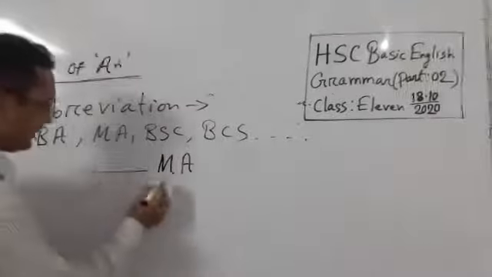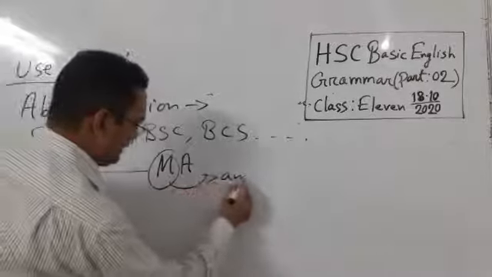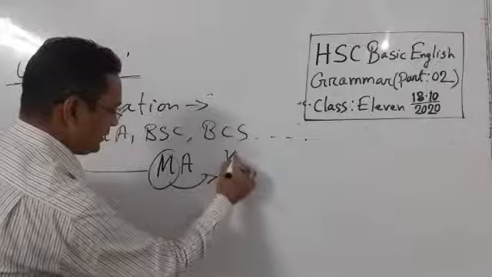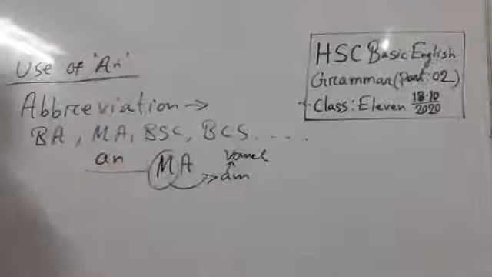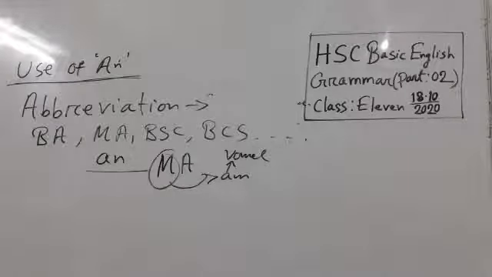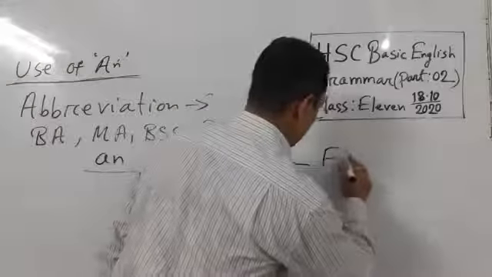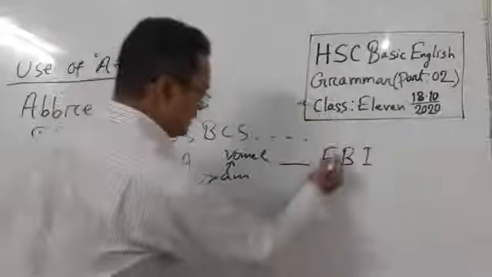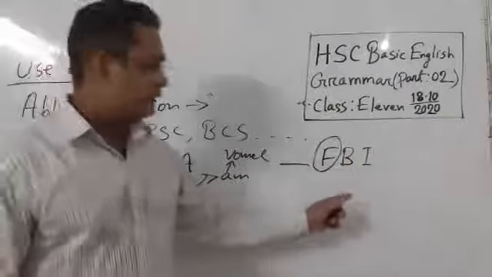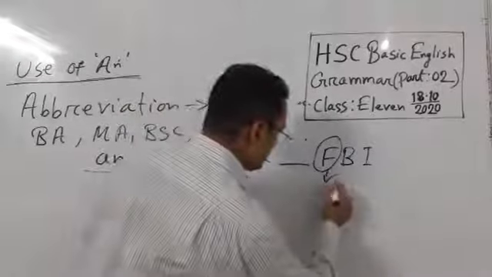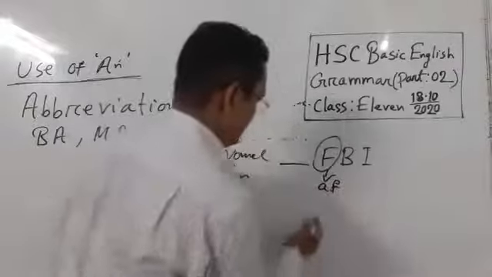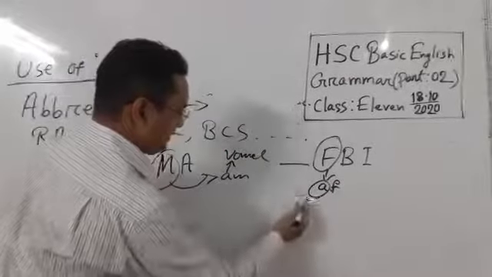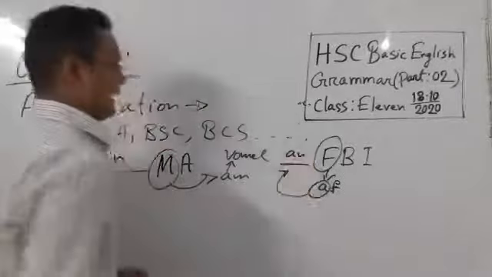This MA is sounding like EM, and this E is a vowel. So we use an MA. And there is FVI, okay, this F is undoubtedly a consonant, but this consonant F is sounding like EF, that means this E is a vowel, that's why we have to use AN here: an FVI.